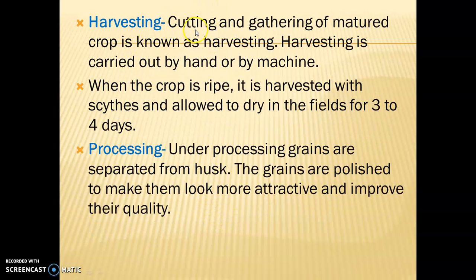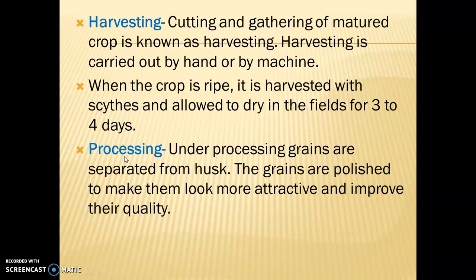Harvesting. Harvesting means cutting down the mature crop. Harvesting is carried out by hand or by machine. When the crop becomes mature, rice is harvested with a scythe. Scythe is the name of the tool. With the help of this tool, we cut down the crop. After cutting it down, we spread the crop in the field for 3 to 4 days so that the crop will become dry.